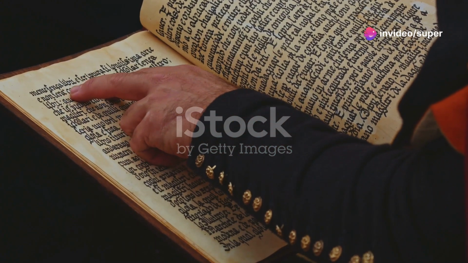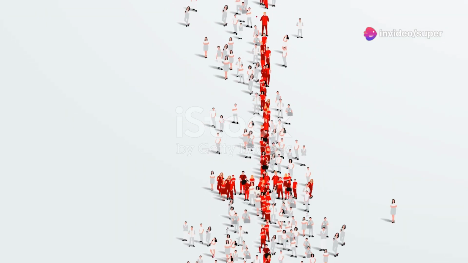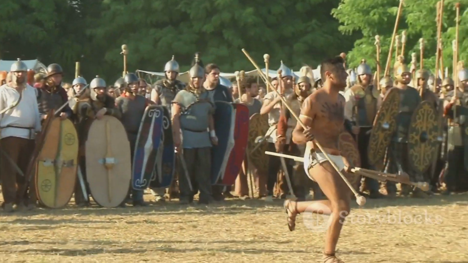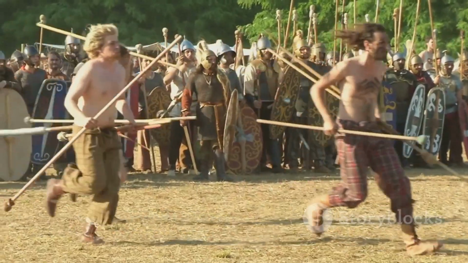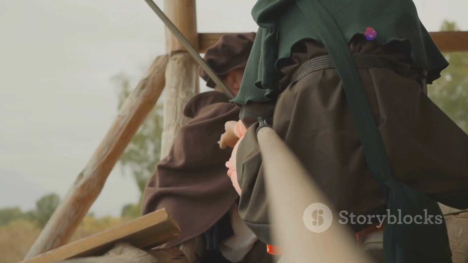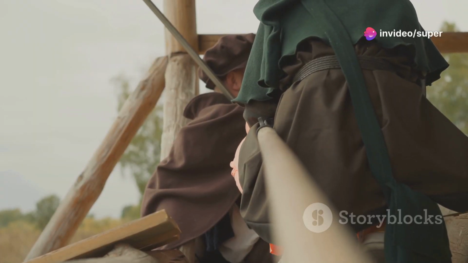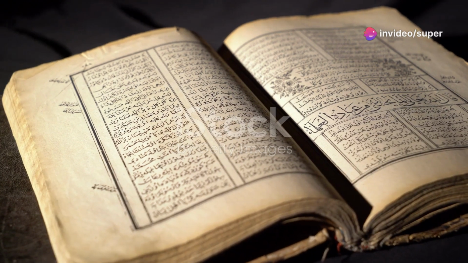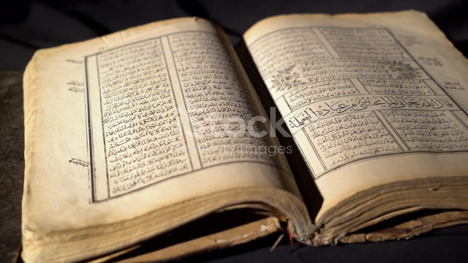The English language has a fascinating history. It all began in the 5th century AD. Tribes from mainland Europe, including the Angles, Saxons, and Jutes, migrated to Britain. They brought their own Germanic languages, which blended and evolved over time. This fusion of tongues formed what we now call Old English, the ancestor of modern English.